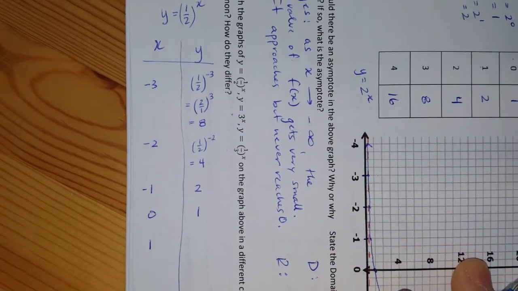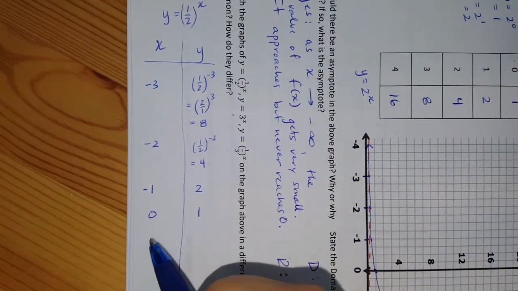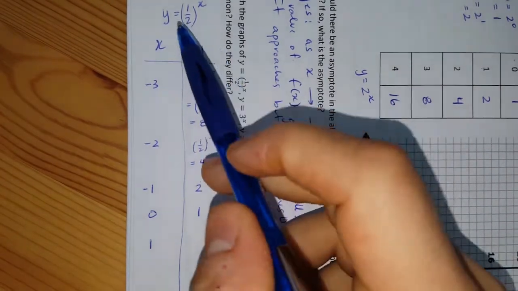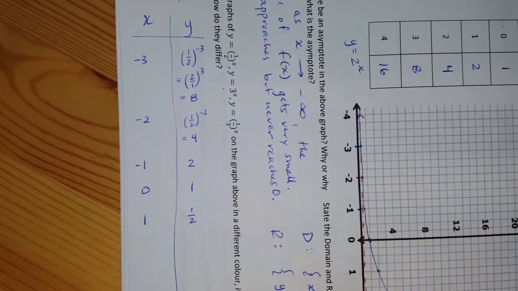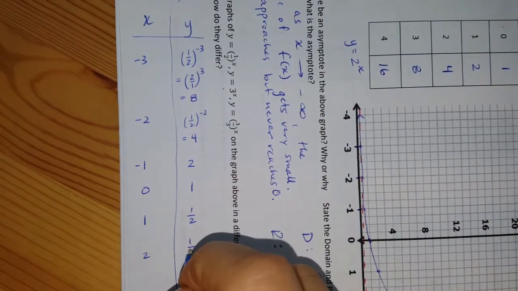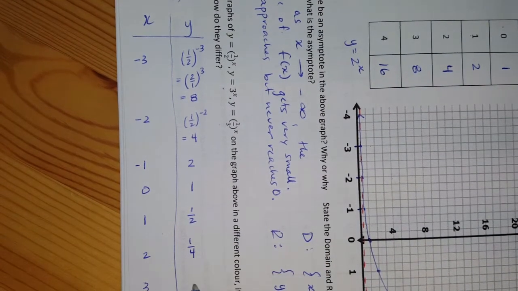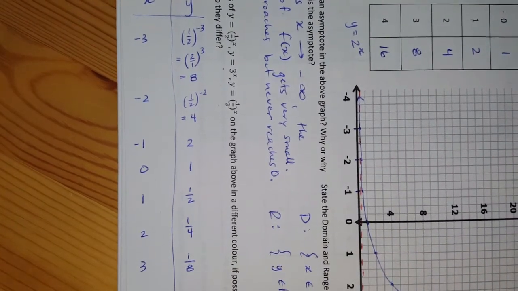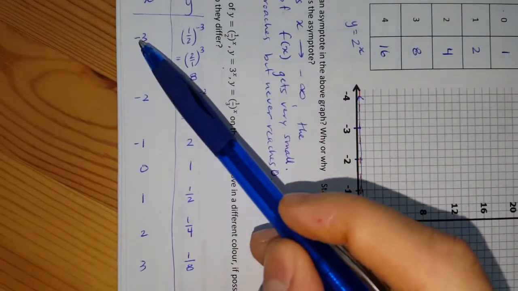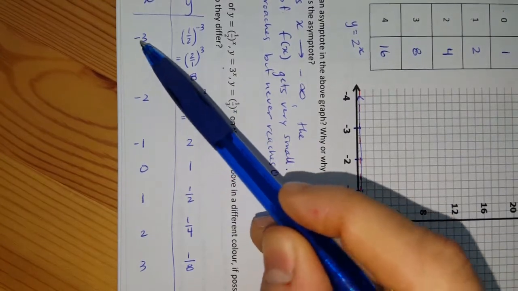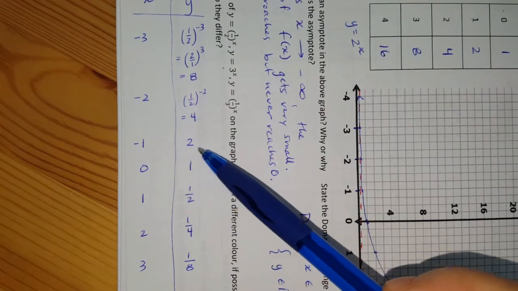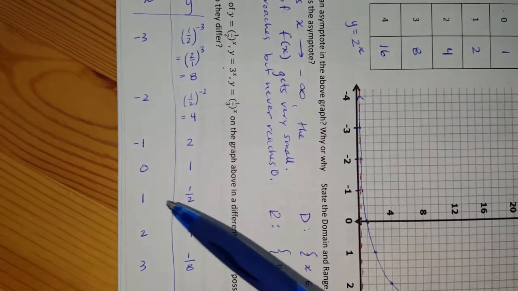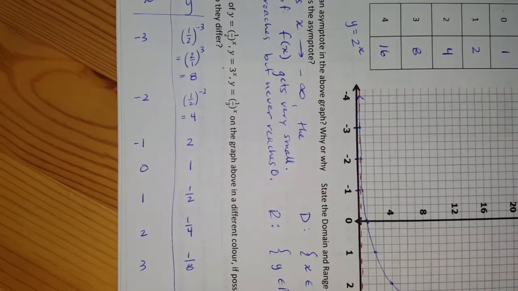As I go into the positive values for x, (1/2)^1 is just 1/2, 2 gives 1/4, and 3 gives 1/8. So what I'm going to do now is plot these values here, (-3, 8), (-2, 4), (-1, 2), (0, 1), so on and so forth, on the graph above in a different color.